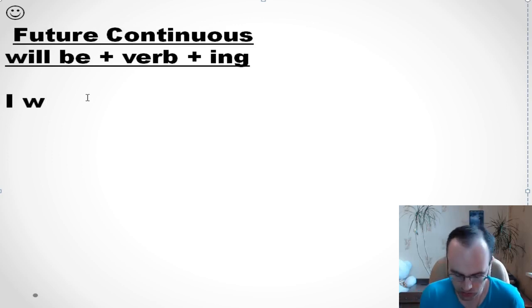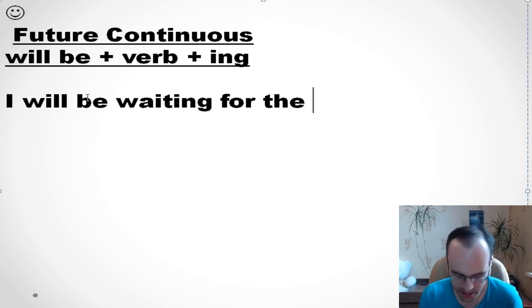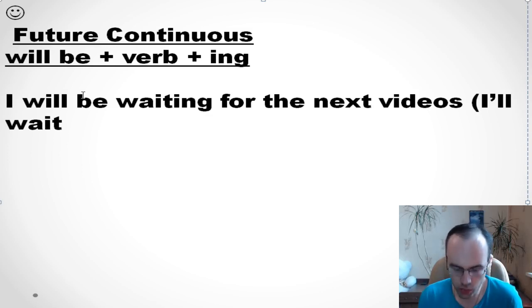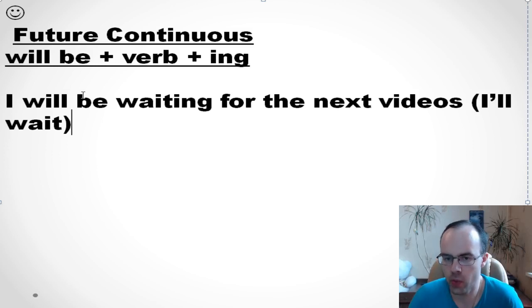So I will be waiting for the next videos. Or you can use a short form and say I'll wait for the next videos. We use future continuous for long actions in the future.